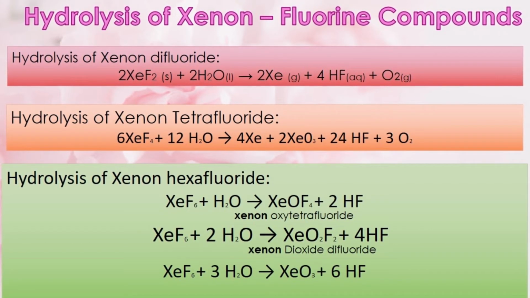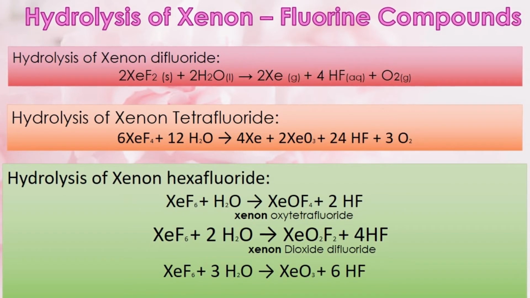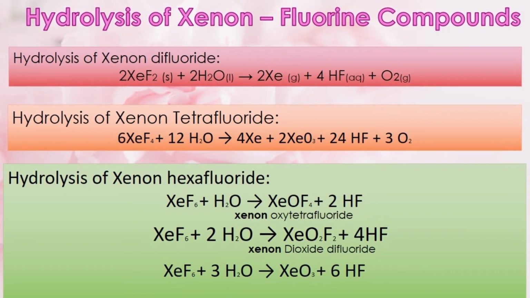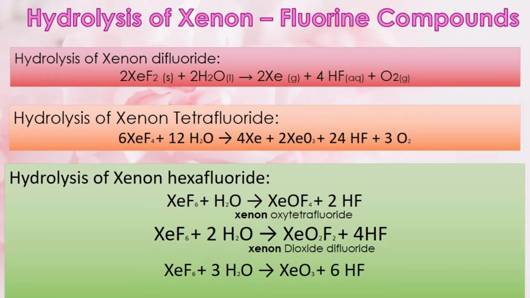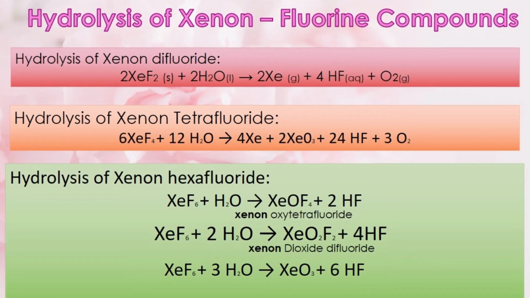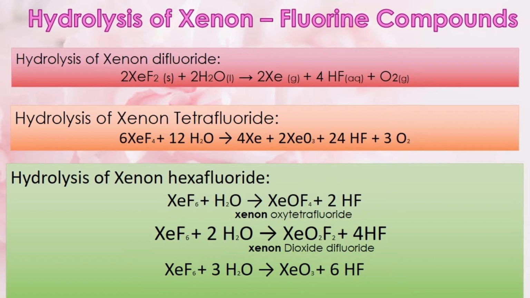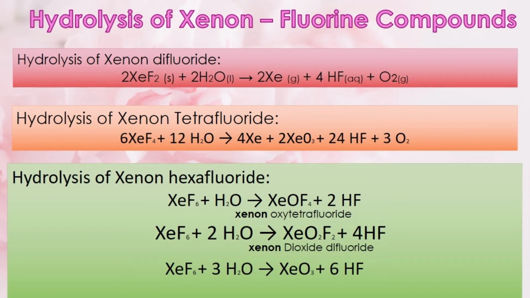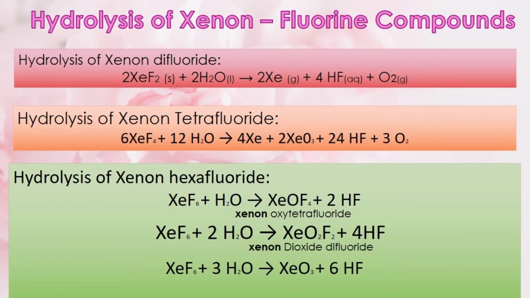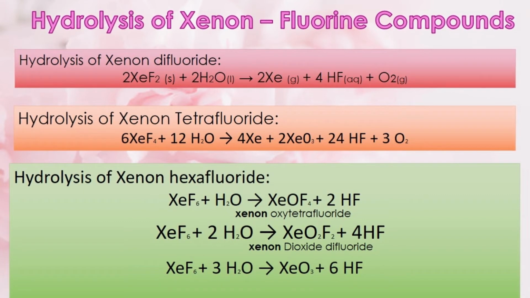When xenon difluoride is hydrolyzed, it forms xenon plus hydrogen fluoride plus oxygen. When xenon tetrafluoride is hydrolyzed, it also forms xenon, hydrogen fluoride, oxygen. In addition to that, it forms xenon trioxide.